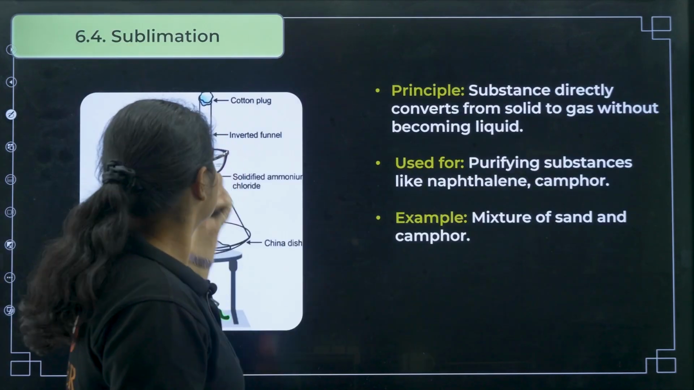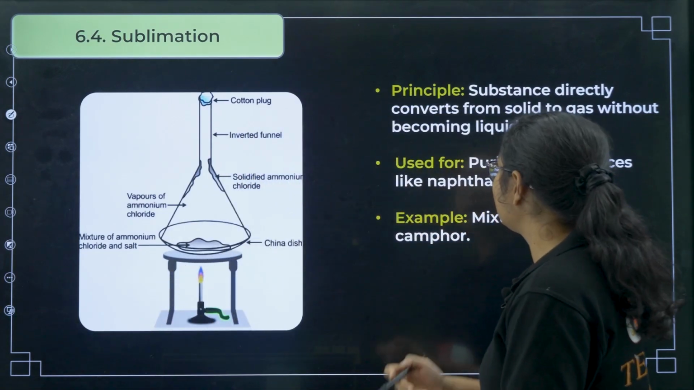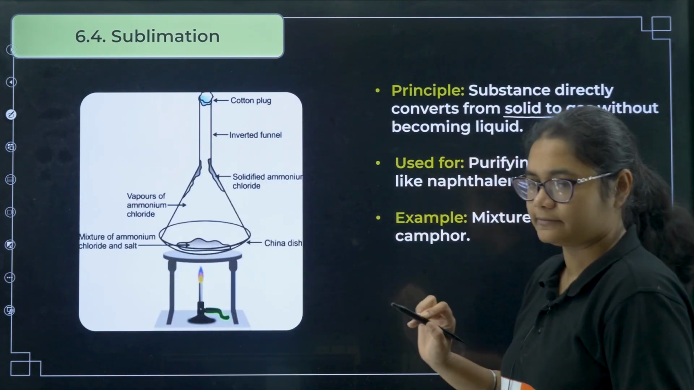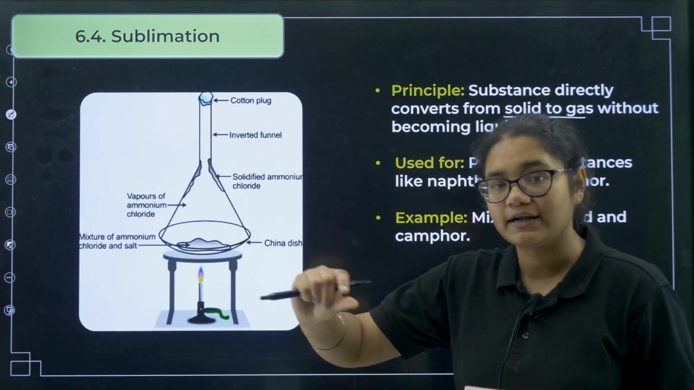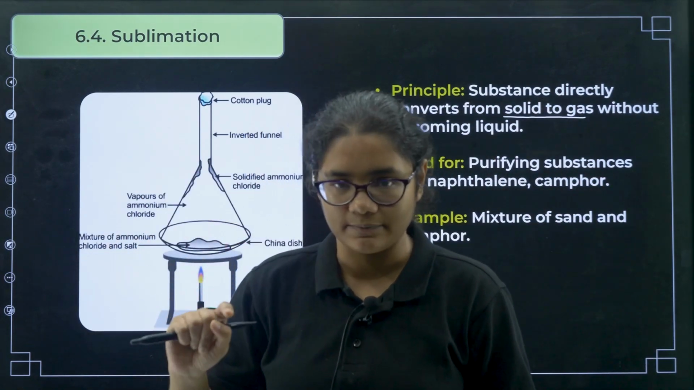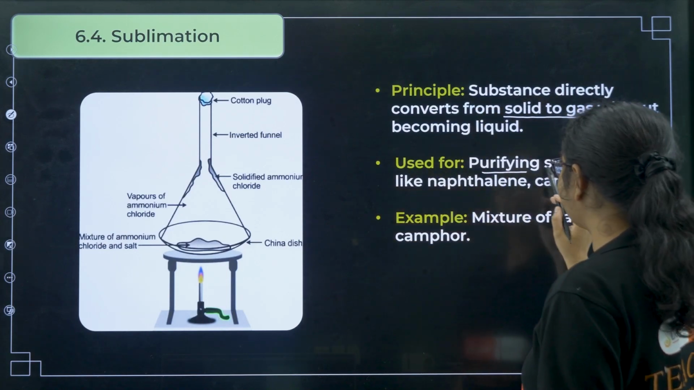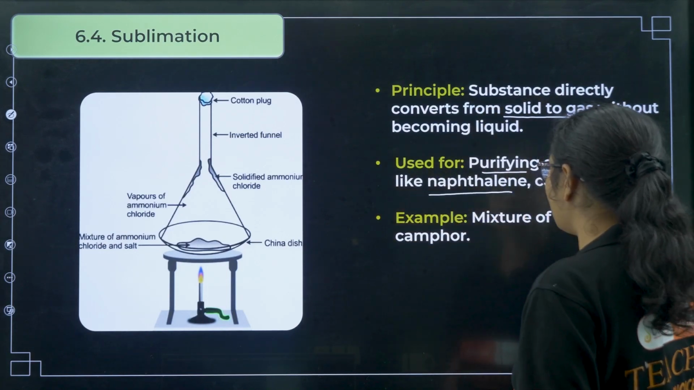Now coming to the first method, that is sublimation. Sublimation converts the solid to gas. The solid form directly gets converted to the gas form without going to the liquid state. So now what happens? It is used for purifying substances like naphthalene or camphor.